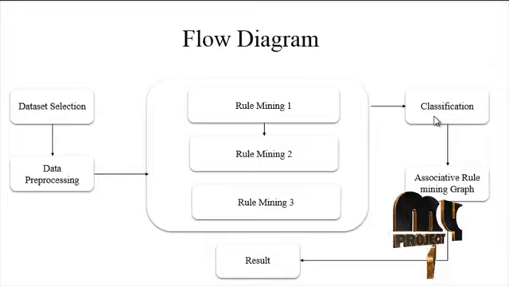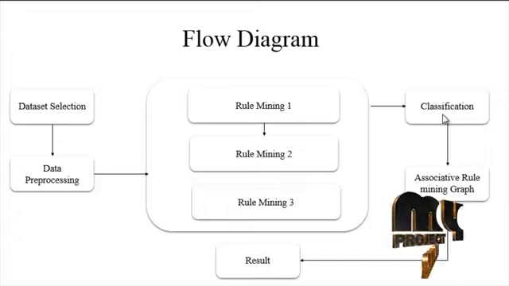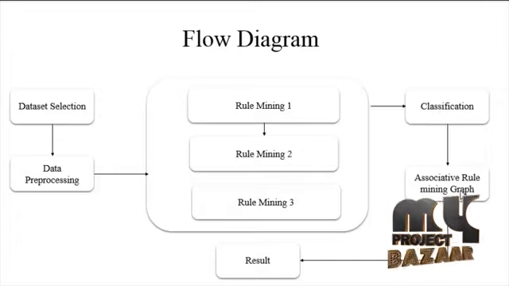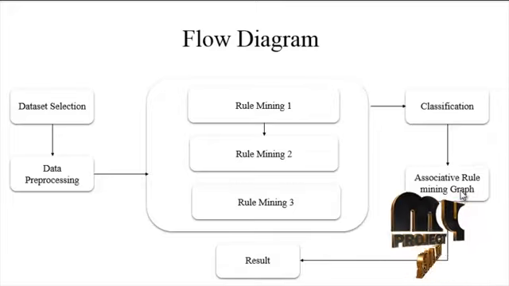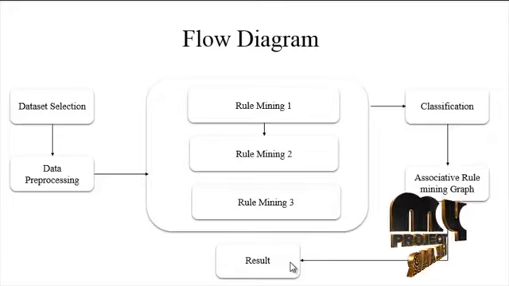The classification result means how many patients are affected with dengue and how many patients are normal. This information can be displayed in this field, and the rule mining graph can be drawn from this result. Next, the result can be viewed in this hospital management, where the hospital patient can view this information.